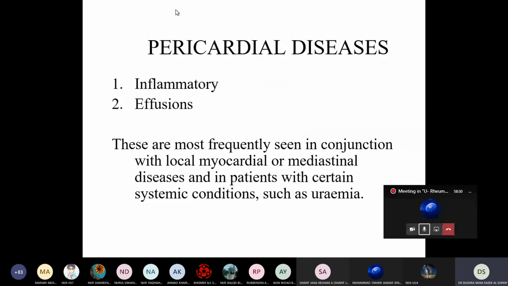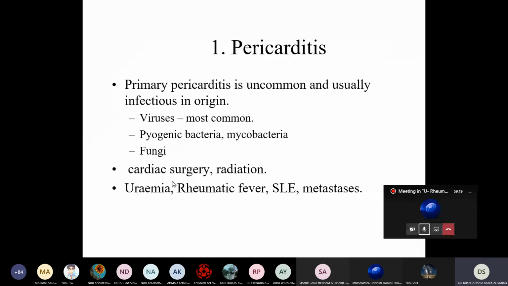So finishing the myocardium, we have the pericardial disease. We have inflammation and effusion. Okay, these are most frequently seen in conjunction with local myocardial or mediastinal disease, and in patients with certain systemic conditions such as uremia. Why uremia? Because in the case of renal failure, especially in those who have dialysis, there is deposition of toxin in the pericardium.